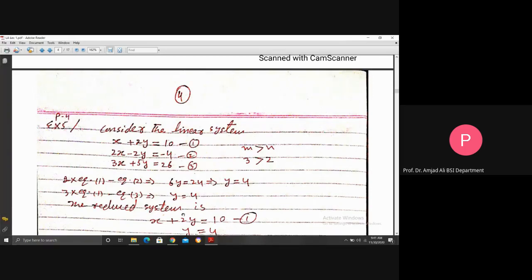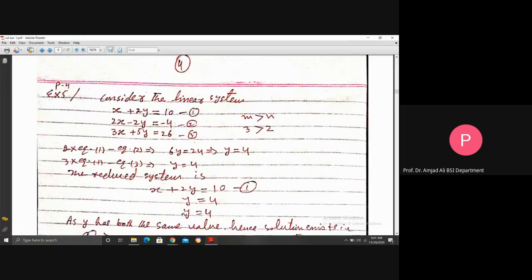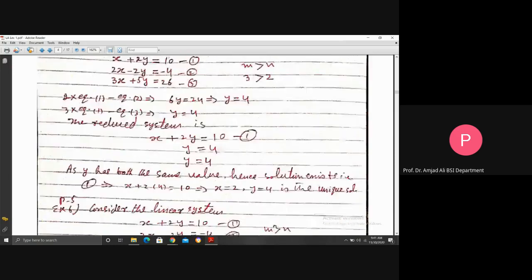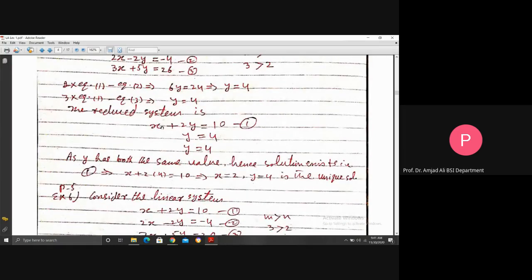The reduced system here is x plus 2y is equal to 10 and y is equal to 4, y is equal to 4. As y has both the same values, hence a solution exists. That is, equation 1 implies x plus 2 times 4 is 10, that is x is 2, y is 4 is the unique solution.